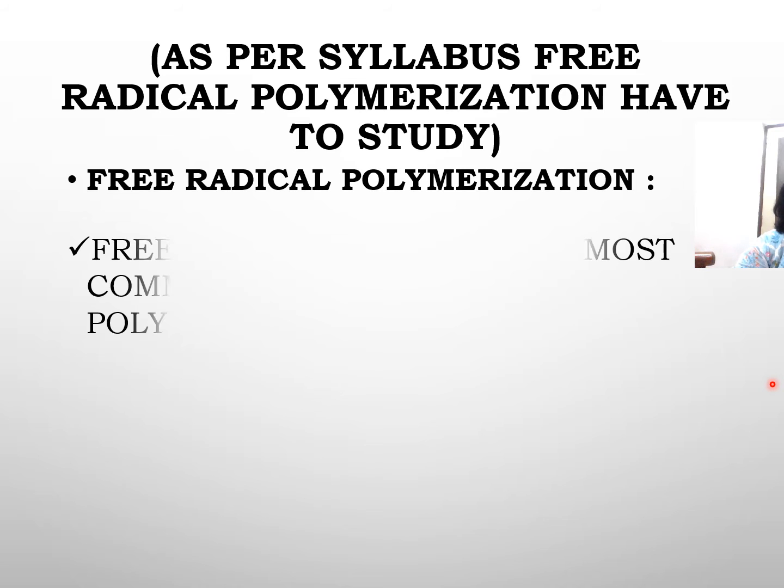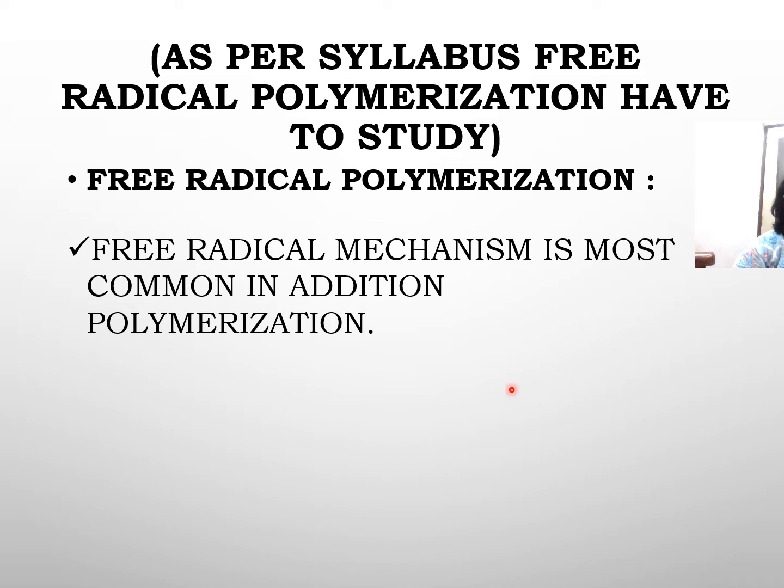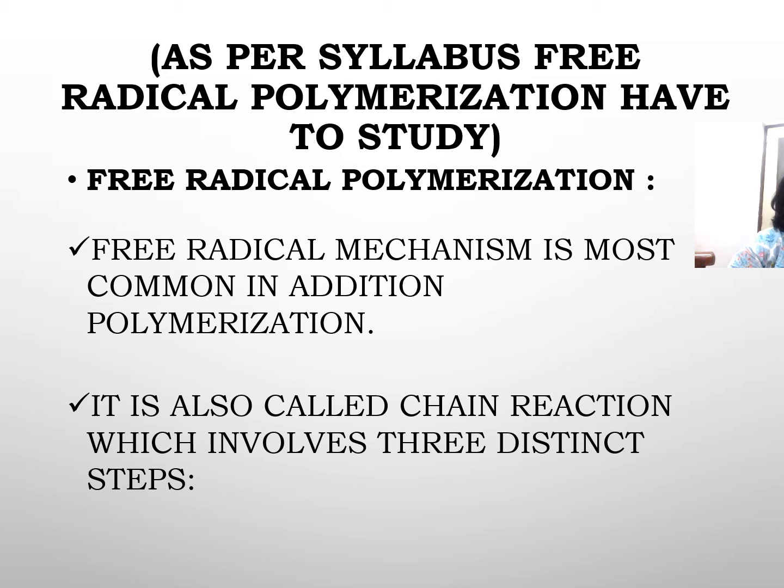Free radical mechanism we have studied earlier also, in your last class, 11th class, where chlorination of methane followed a free radical mechanism. The most common mechanism in addition polymerization is the free radical mechanism, and this involves a chain reaction.